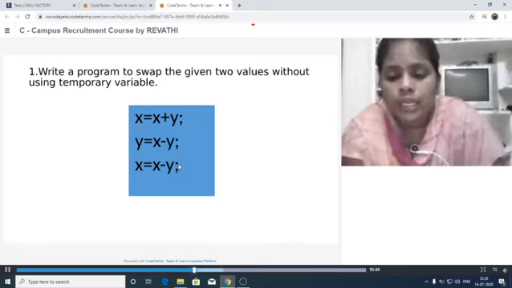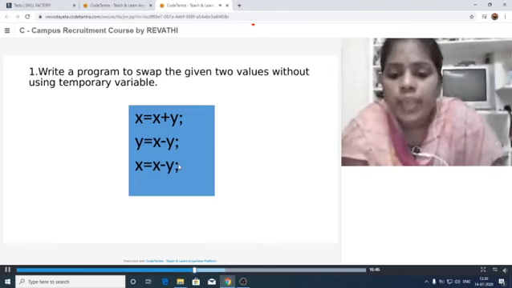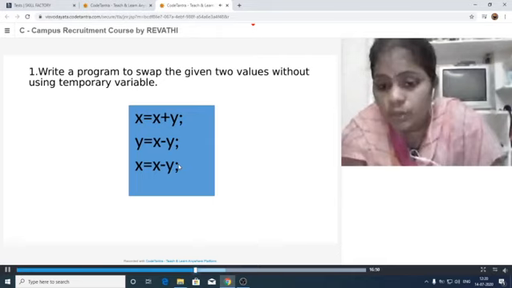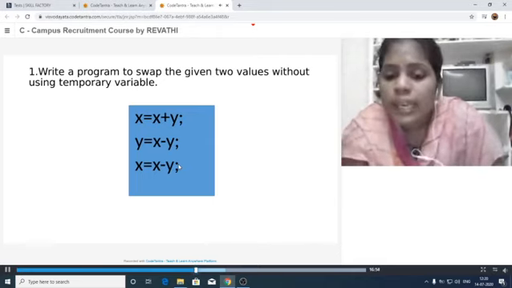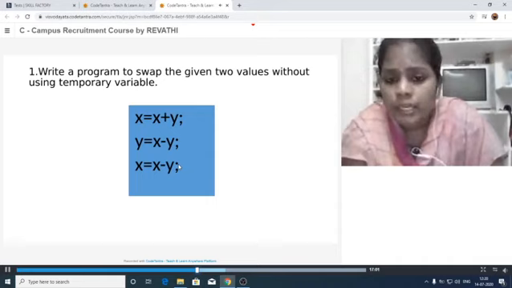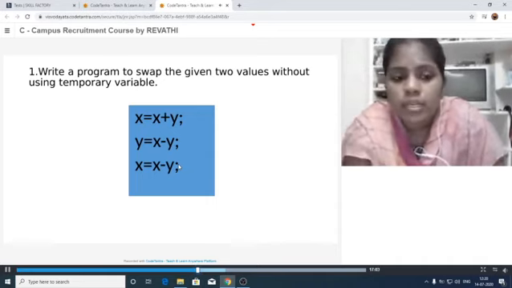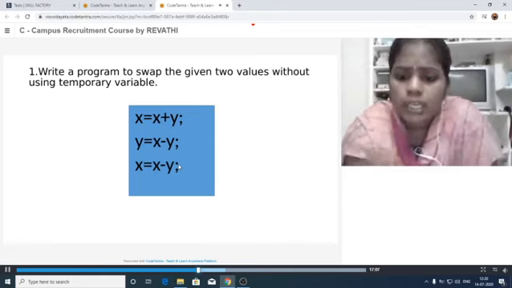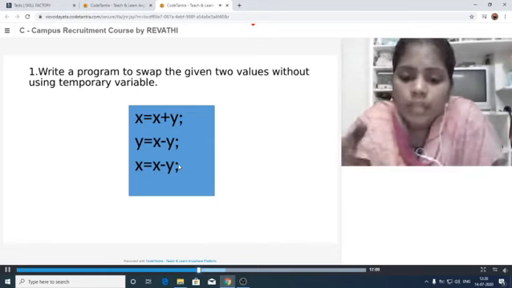These two values have to be exchanged, then our output will become x is equal to 20 and y is equal to 10. This logic can be developed either using a temp variable or without using a temporary variable. Here, a temporary variable is a placeholder to store the values.